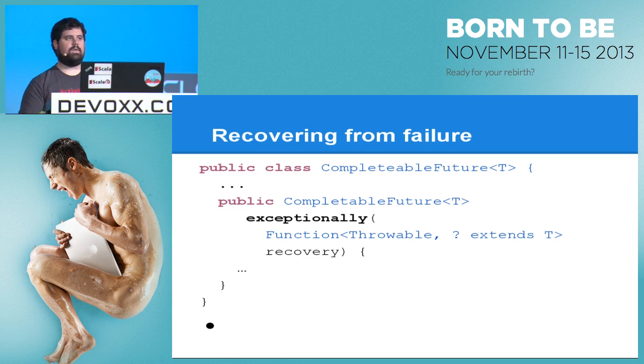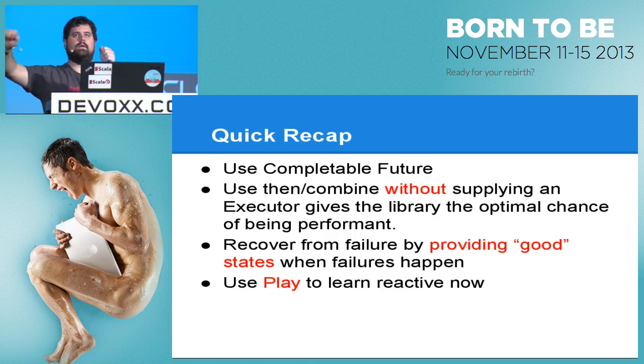So if there was an error in the previous pipeline, I can create my entire pipeline and say, exceptionally, here's a default value, and I'm guaranteed that if any error happens, I'll get a default value and still have a valid response. So this is how we do error handling, regardless of what thread is throwing the exception. Right? We're moving the error handling, the recovery, outside of the actual stack.